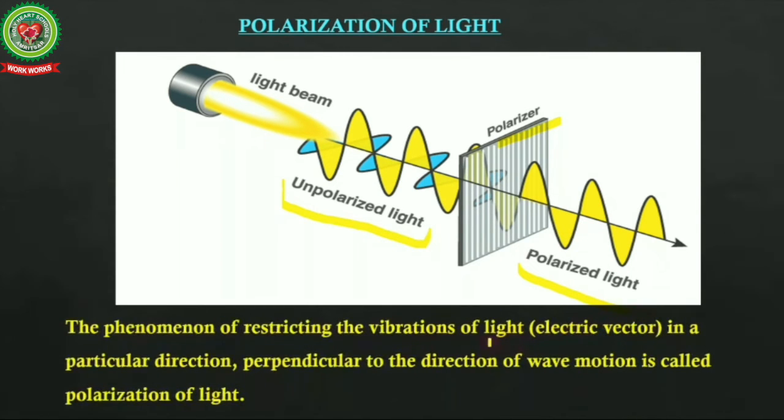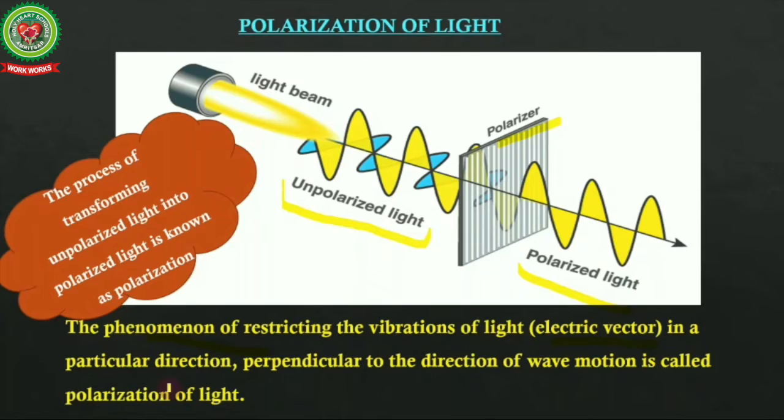It means that the phenomenon of restricting the vibration of light, meaning the electric vector, in a particular direction perpendicular to the direction of wave motion is called polarization of light. Or in simpler words, we can say the process of transforming unpolarized light to polarized light is called polarization.